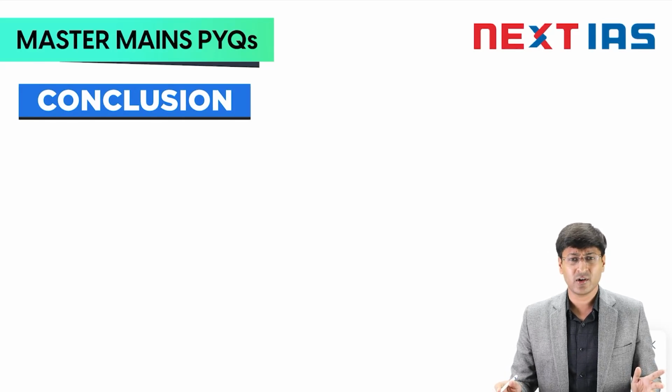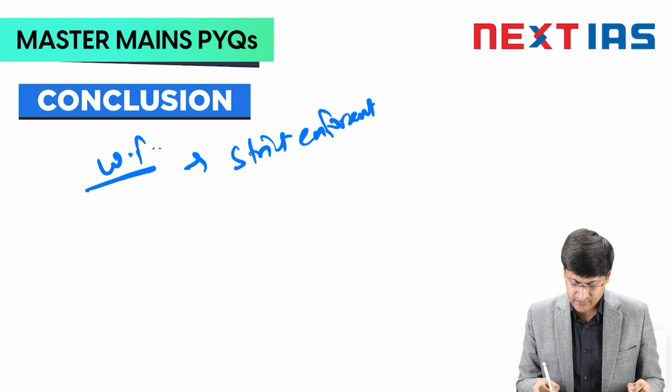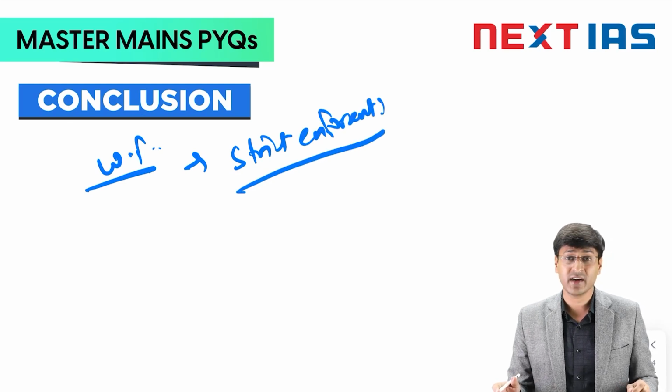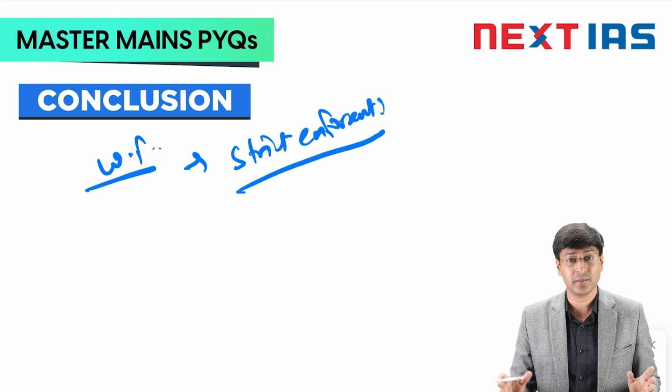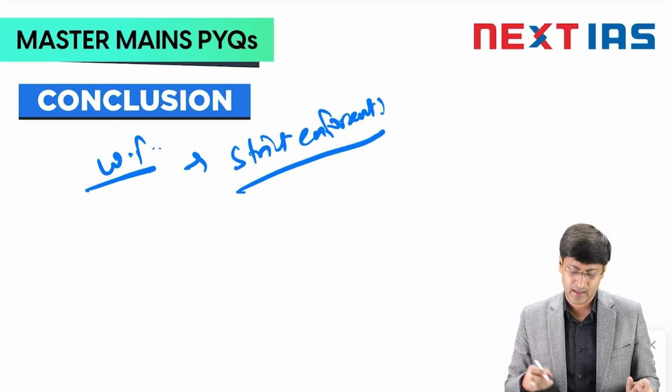Now we can finally conclude. We can also give some way forward. What will be my way forward? First will be strict enforcement. Whatever laws are governing and managing the dams in India should be enforced strictly. If there is a structural flaw, if a dam is getting aged, if repairs are needed, that should be done immediately. There should not be a delay in that.